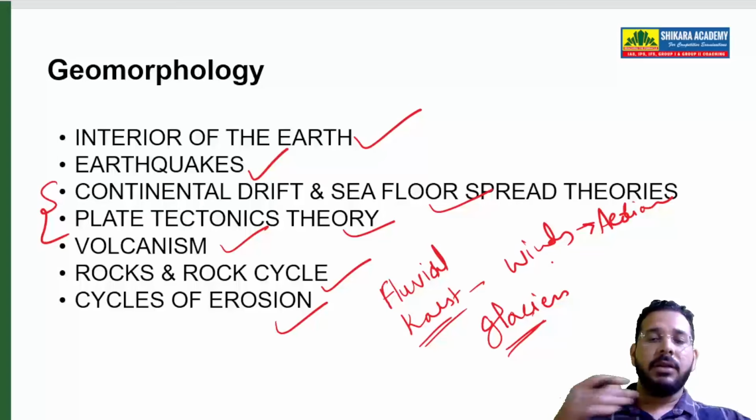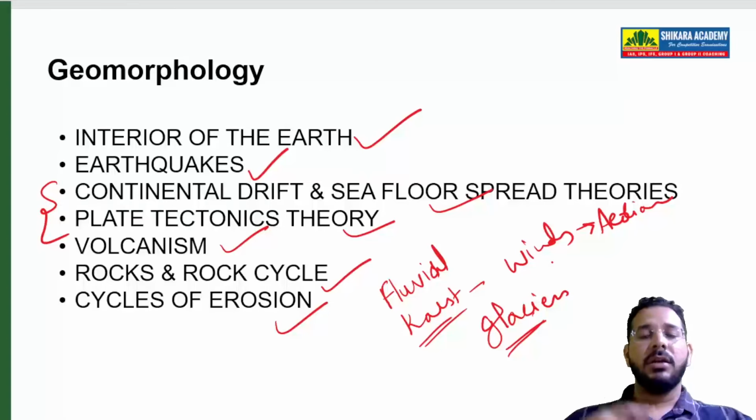For example, if you look at a desert, you will see dunes, sand dunes. Those sand dunes are formed by winds. So wind erosion and deposition cause sand dunes. Whereas water, when it is eroding, will form river meandering and different things. Those you study in the cycles of erosion. So this is your geomorphology.